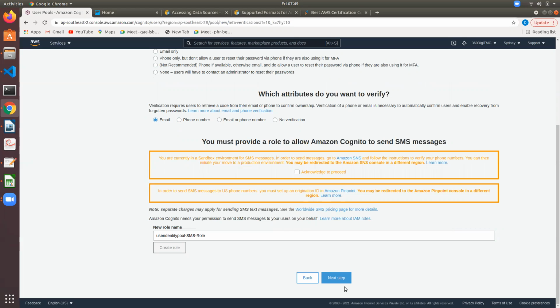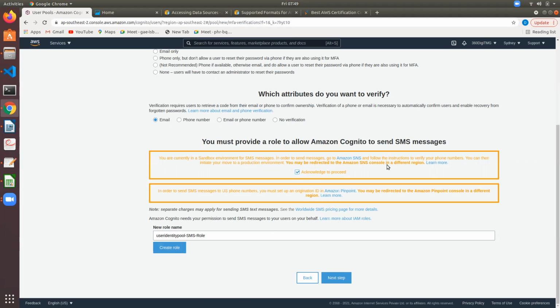New role name. Here we are giving an SMS role. You are currently in the Sandbox environment for SMS messages. In order to send messages, go to SNS and follow the instructions. So here you can integrate your SNS service.